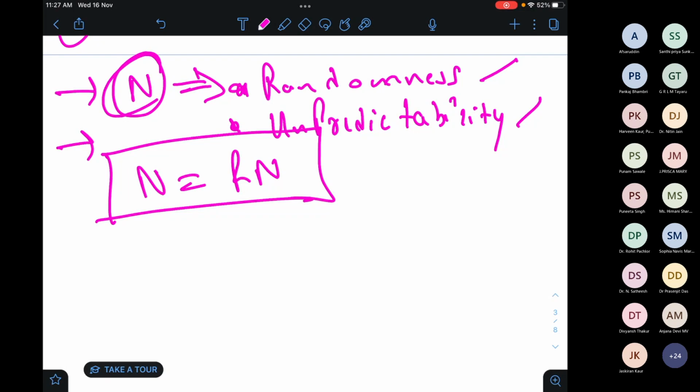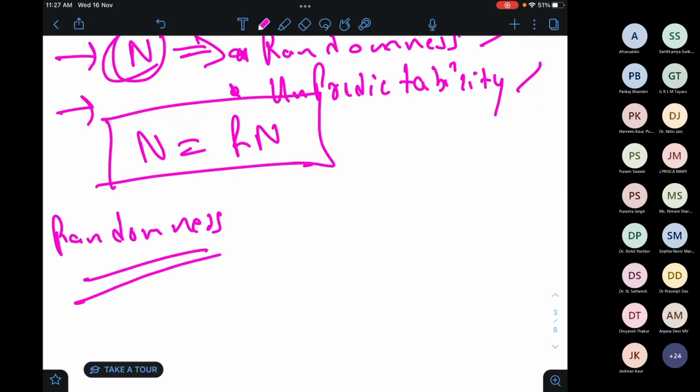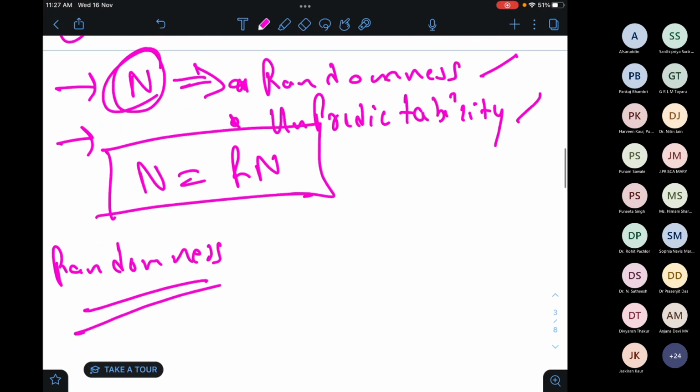So the very first point is randomness. How can we say that the number whatsoever we chose is random? How can we say that the n is satisfying this condition, randomness?